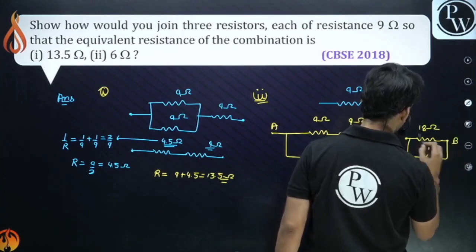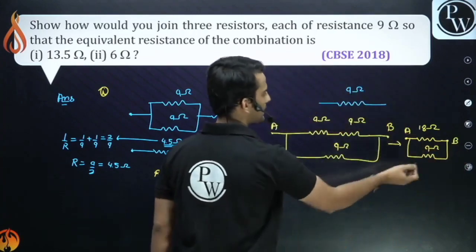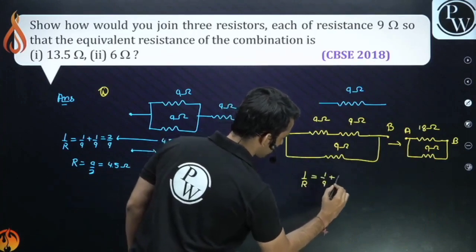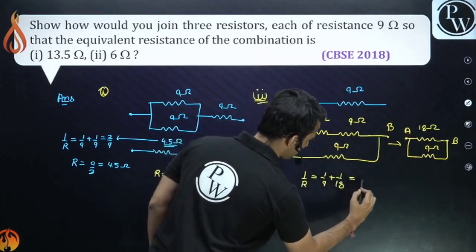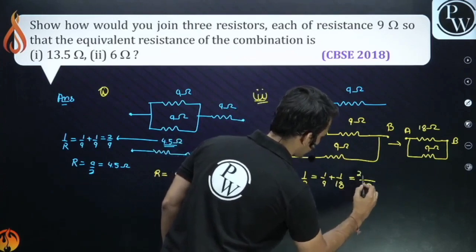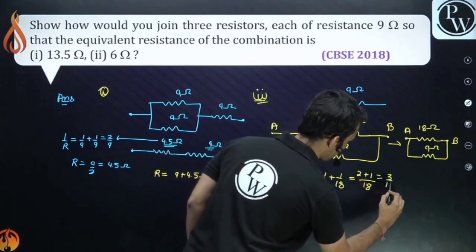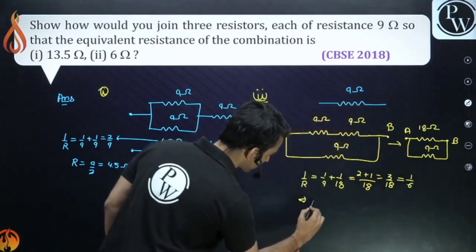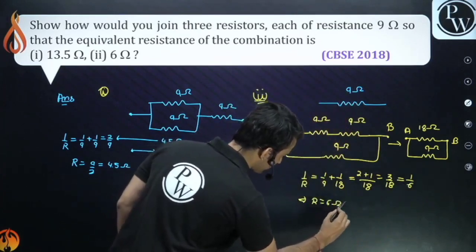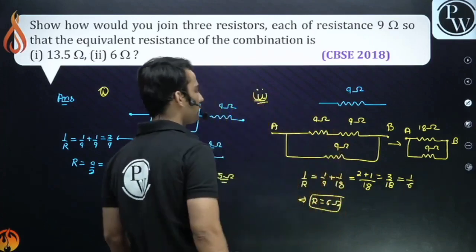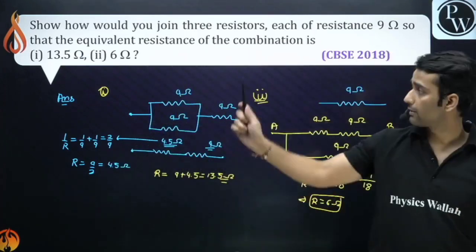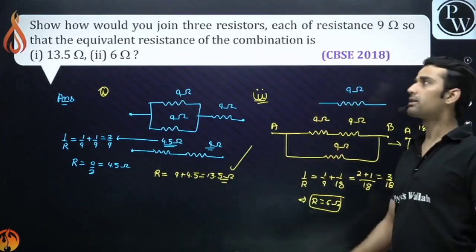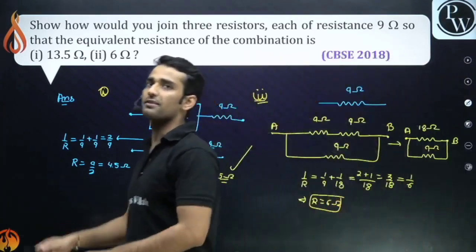So what is the effective now? 9 and 18 in parallel: 1 by R is 1 by 9 plus 1 by 18, which is 2 plus 1, 3 upon 18, which is 1 by 6. So the effective is 6 ohm. If you connect them in this combination, you will get 6 ohm, and in the other combination, you will get 13.5 ohm. Clear? So this is how you approach such questions.